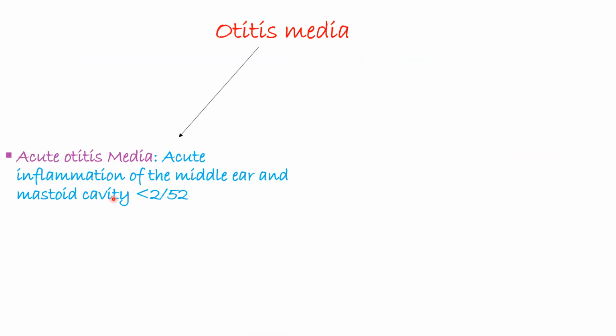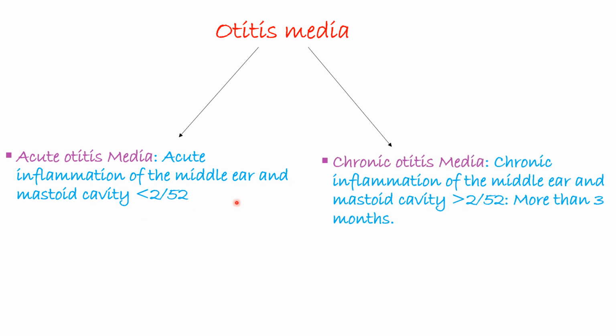Otitis media is classified into two types. That is acute otitis media, and this is when we have acute inflammation of the middle ear and the mastoid ear for less than 2 weeks. Whereas chronic otitis media is a chronic inflammation of the middle ear and the mastoid cavity for greater than 2 weeks. Or when this infection, that is acute otitis media, extends more than 3 months,